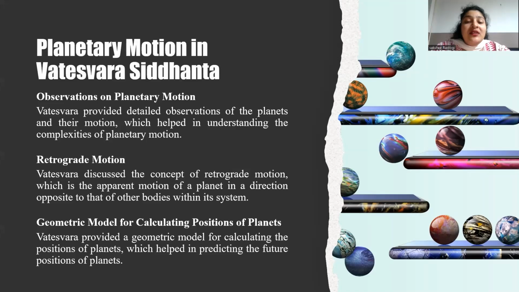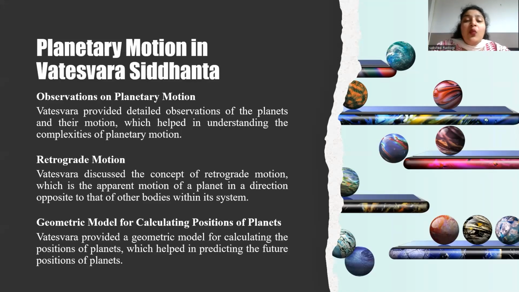In Vateshwar Siddhanta, they try to give the apparent motions, and retrograde motion is an apparent motion, meaning it is a visual effect rather than an actual change in the planet's direction. Epicycle theory: Vateshwar explains retrograde motion using the epicycle theory, where the planet moves in small circles, epicycles, around the larger circle, the deferent, which is centered on the Earth. Planetary orbits: retrograde motion occurs when the planet's epicycle moves in the opposite direction to its deferent, creating the illusion of backward motion.